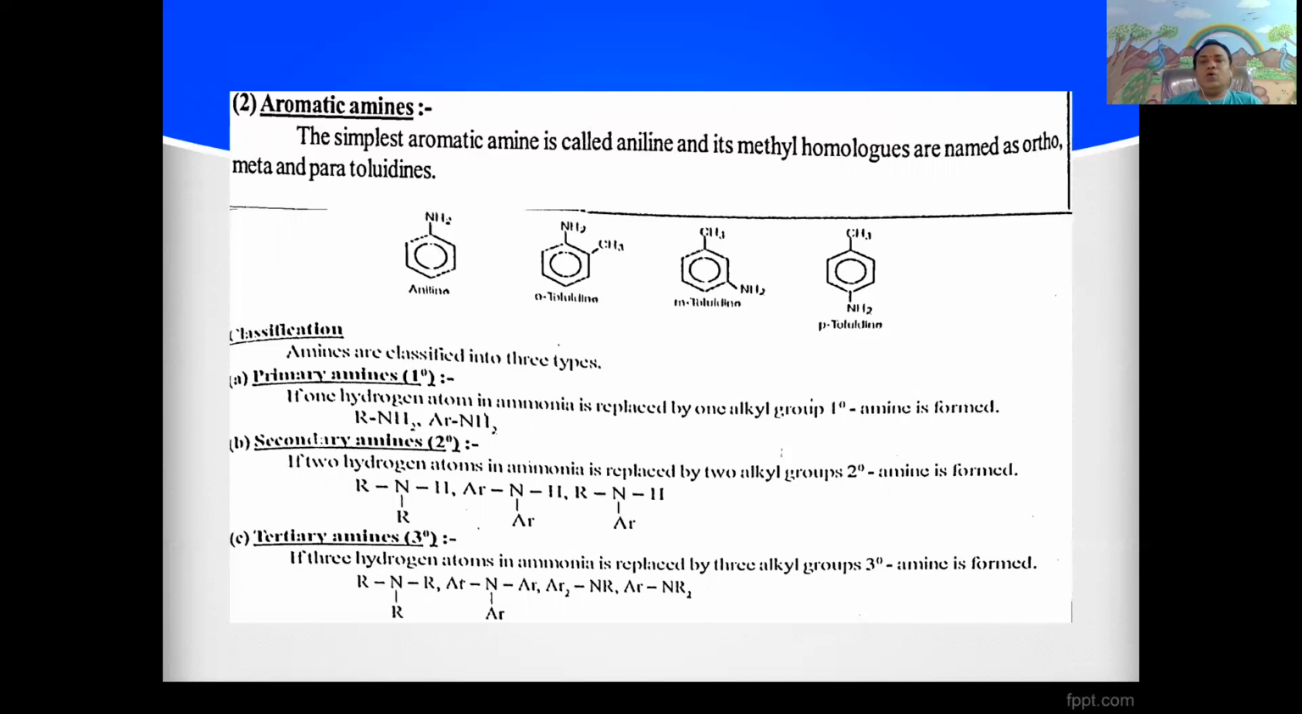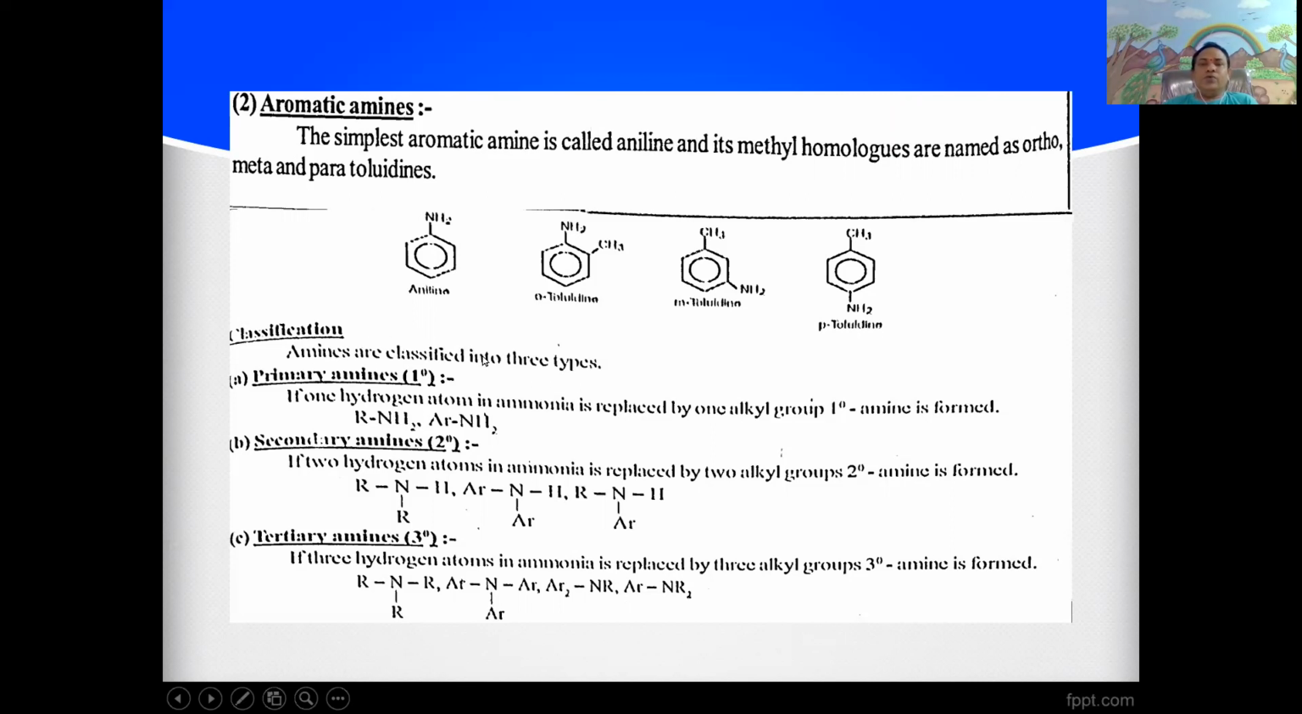Its methyl homologs are named as ortho, meta, and para toluidines. For example, in the aniline, if the ortho hydrogen is replaced by the methyl group, it is called orthomethyl aniline, or ortho toluidine. Similarly, in the aniline, if the meta hydrogen is replaced by the methyl group, it is called meta toluidine. If the para hydrogen is replaced by the methyl group, it is called para toluidine.